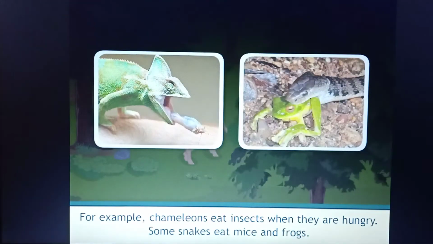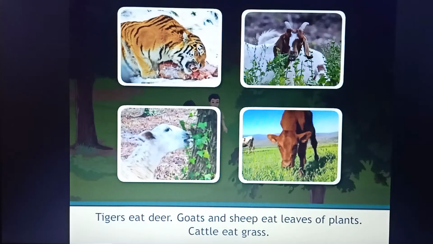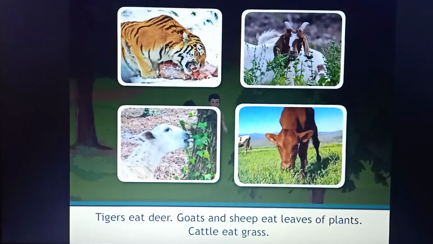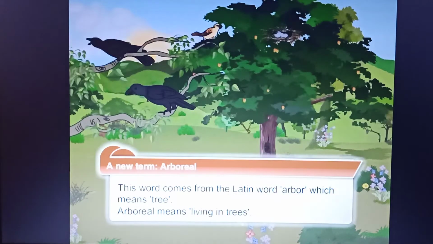Other living things also get their food from the environment. For example, chameleons eat insects when they are hungry. Some snakes eat mice and frogs. Tigers eat deer. Goats and sheep eat leaves of plants. Cattle eat grass. New term: arboreal. This word comes from the Latin word arbor, which means tree. Arboreal means living in trees.